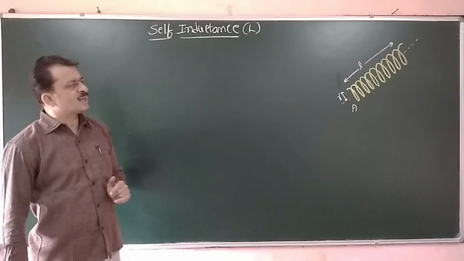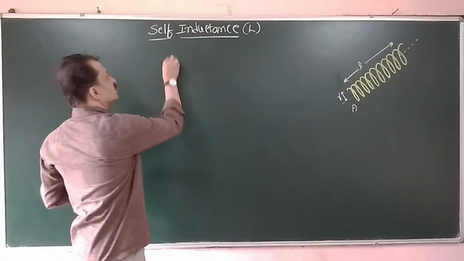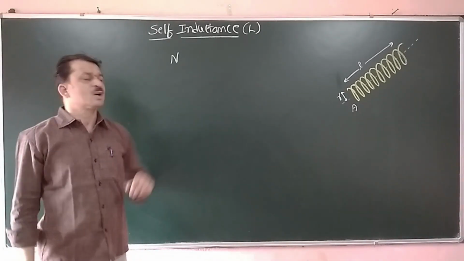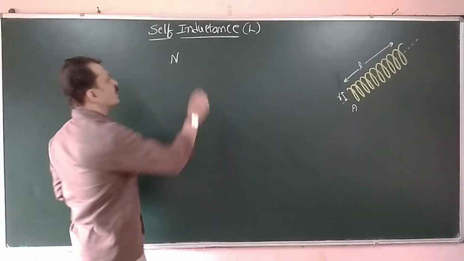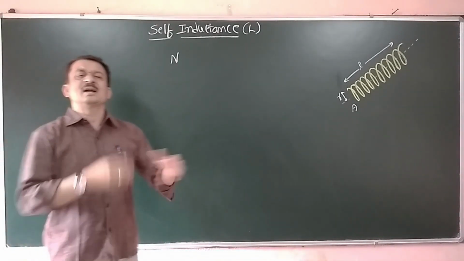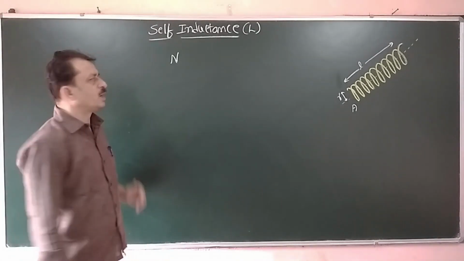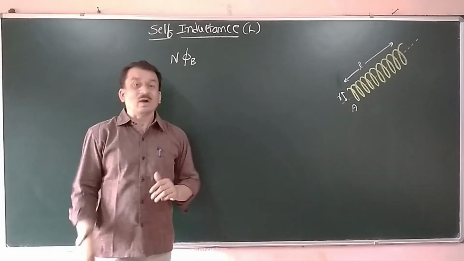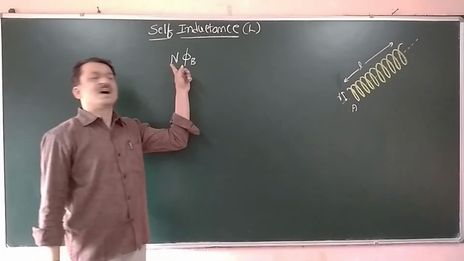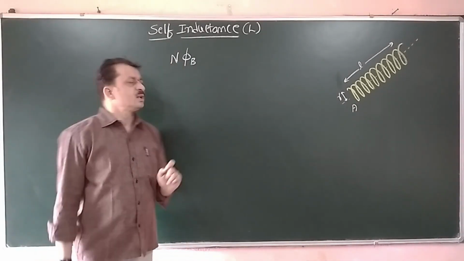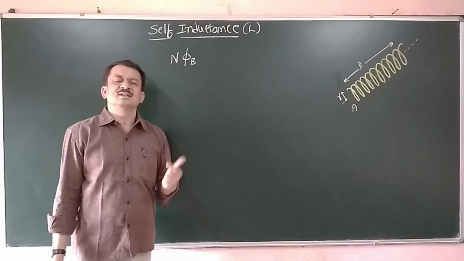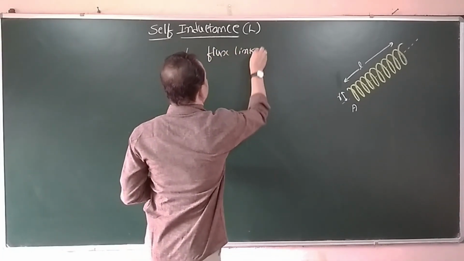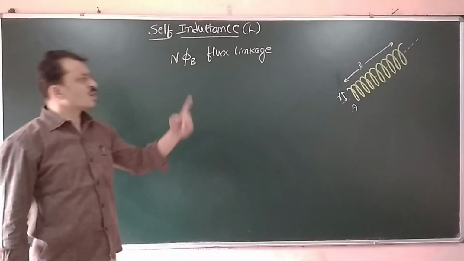Now consider a solenoid, or a coil having N number of turns. Let current I be flowing in that coil, and because of that one magnetic field is produced, and that magnetic field is linked with each and every turn of the coil. Let phi B be the magnetic flux linked with one turn of the coil, and since we have capital N number of turns, the product N into phi B we call the flux linkage of the coil.